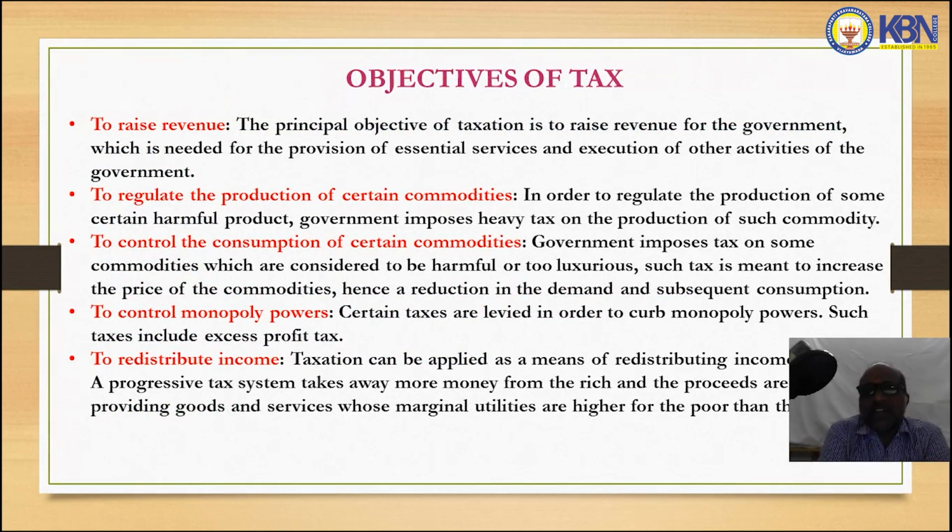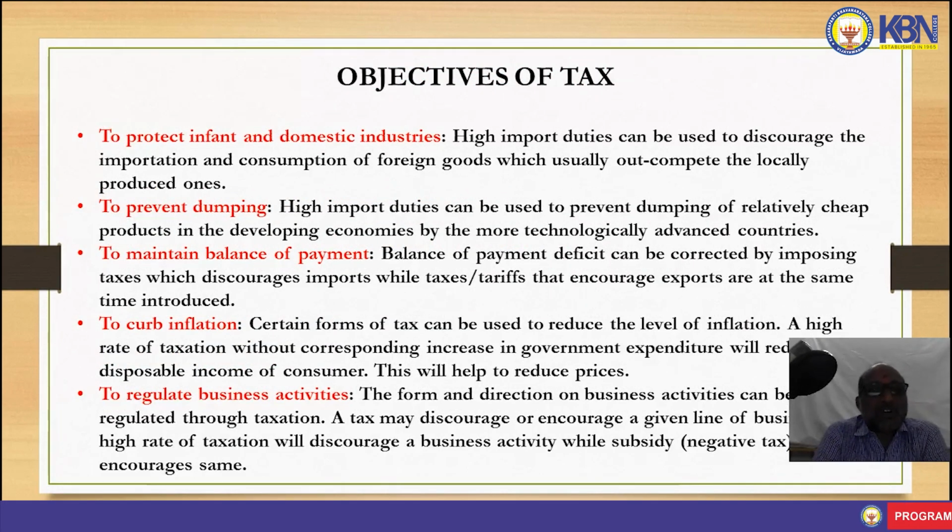Next, objectives of tax. Why is tax to be collected? Tax is collected from the public to raise revenue, to regulate the production of certain commodities, to control the consumption of certain harmful and luxury commodities, to control monopoly power in some people, to redistribute income, to protect infant and domestic industries, to prevent dumping, to maintain balance of payments, to curb inflation, and to regulate business activities.